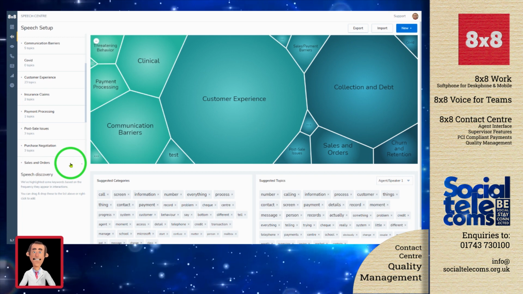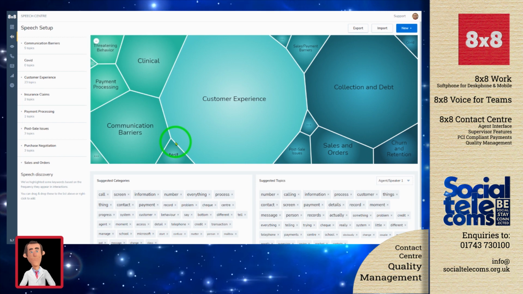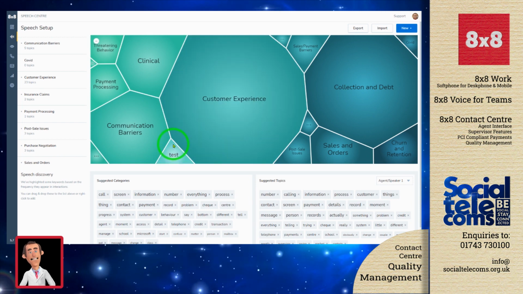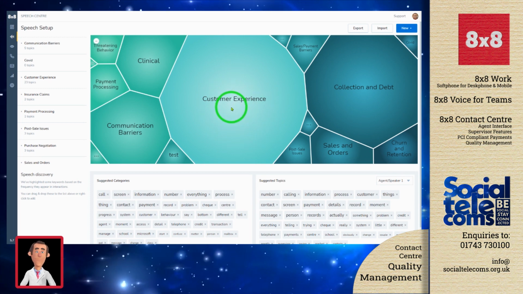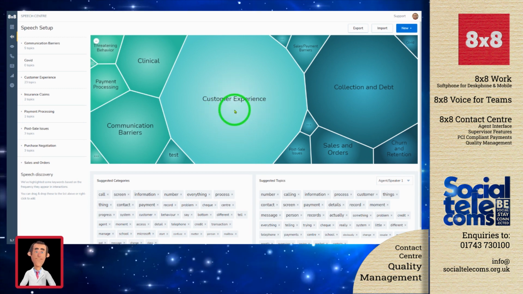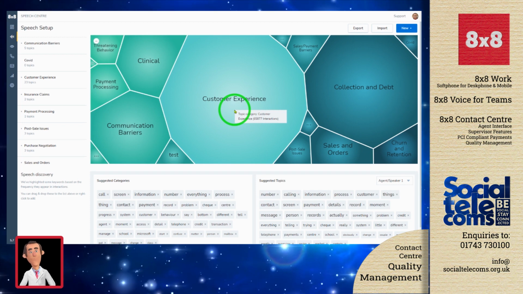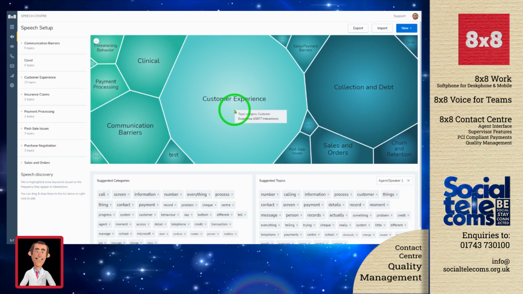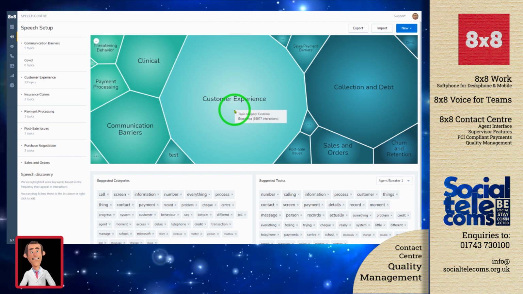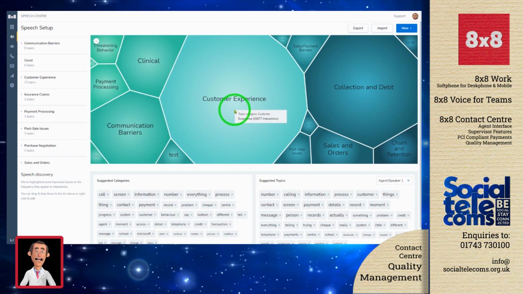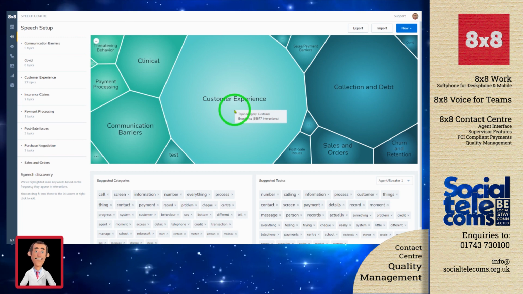When we log into the application, we are initially presented the Speech Center as we can see here. Here the view is split into three main areas of focus. In the center, we have our heat map or bubble view. Now, the larger the bubble, the more calls have been matched against that particular category. So let's talk for a moment on how the application functions. Every call into the contact center is recorded. Once that call recording is completed, we then transcribe that call recording file into a text-based format.